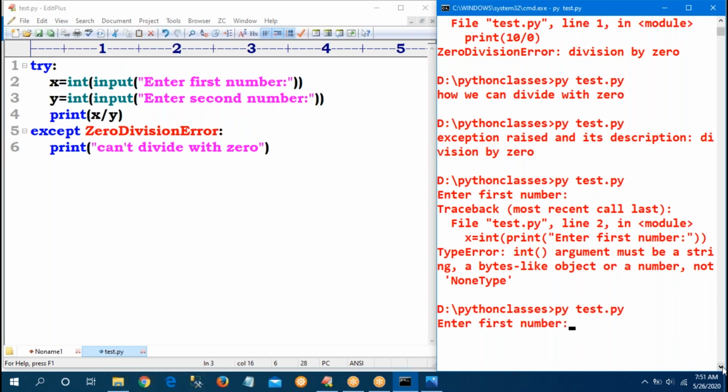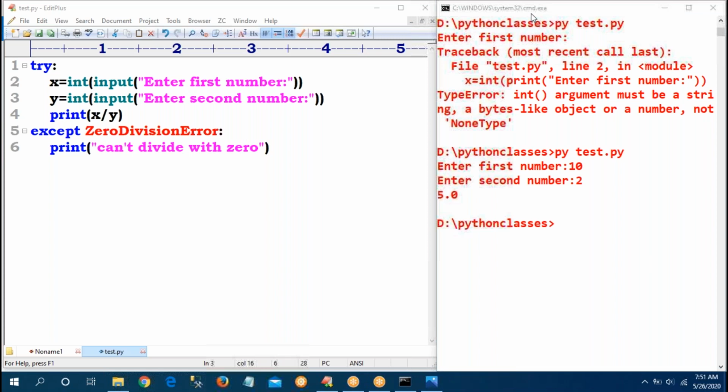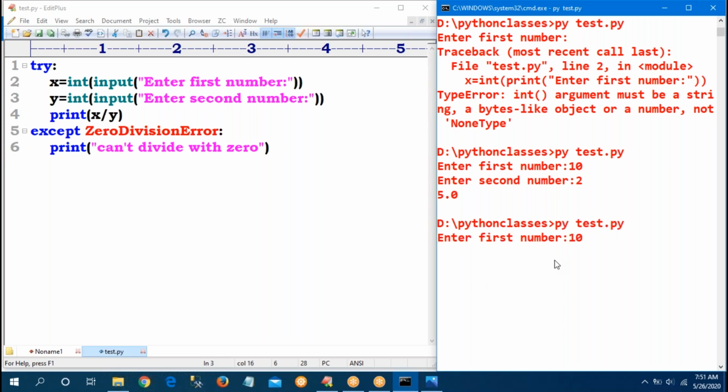Now observe carefully. Enter first number 10, enter second number 2. Is there any exception? No. Perfect, 5.0 I am getting, because there is no exception, everything is perfect. Now carefully observe. I am giving 10 by 0. Yes, zero division error came. Which statement will execute? Line number 6.